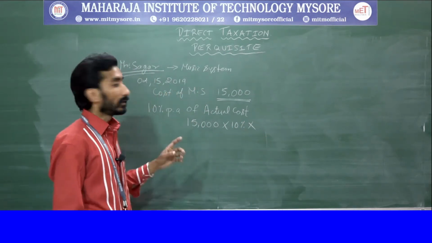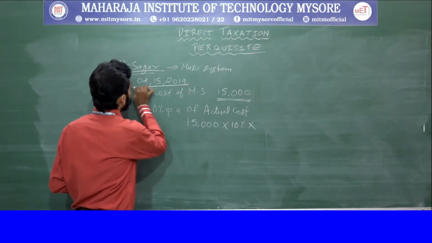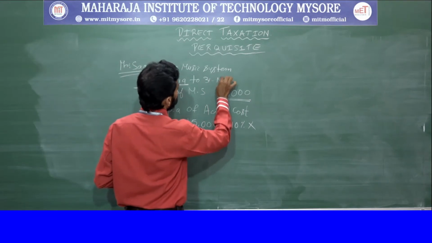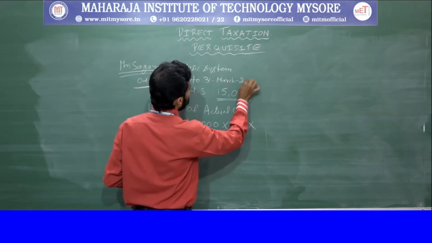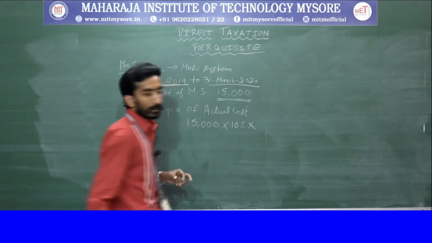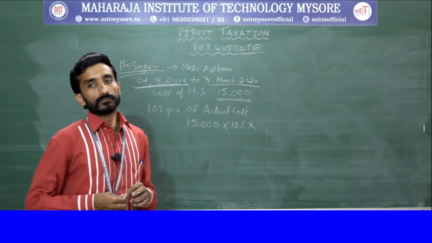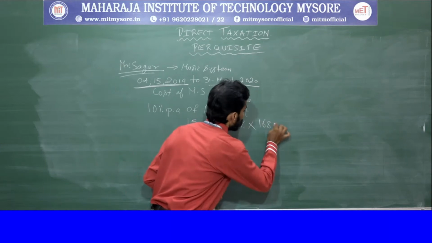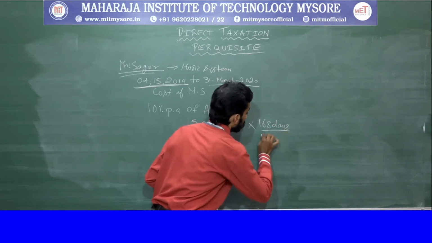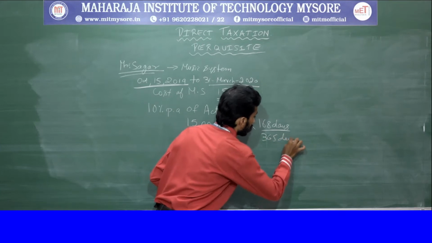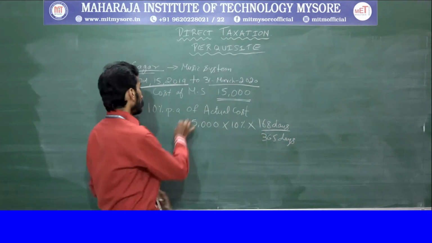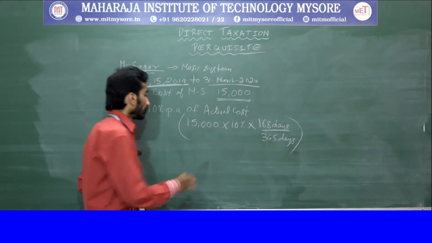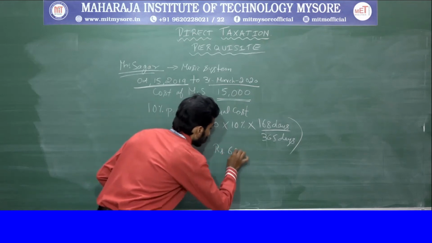One more thing you need to remember here, it is provided from October, from here to 31st March 2020. You need to calculate how many days. It will be 168 days, 168 days divided by 365 days. This is how you need to calculate. So if you calculate, you will be getting rupees 690.